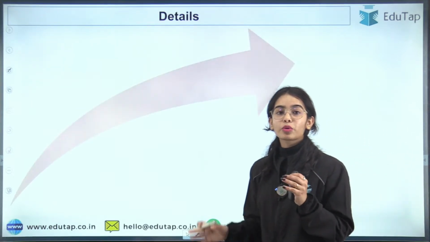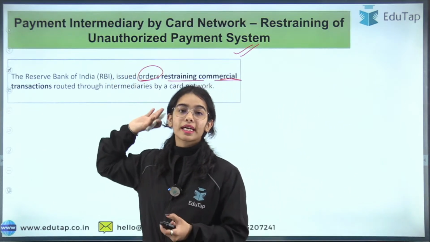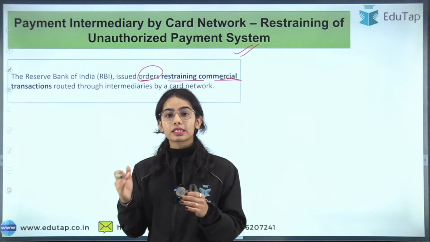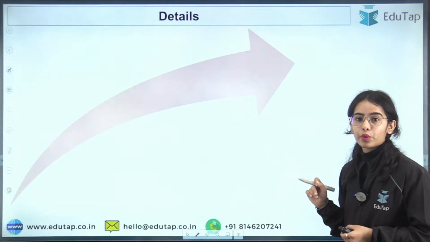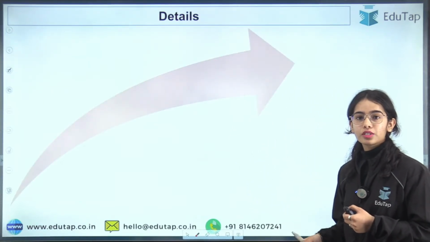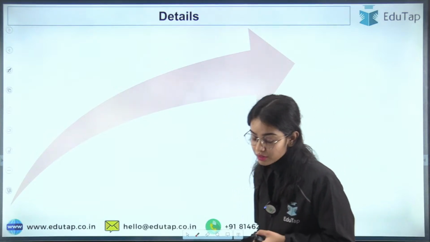So let's discuss the details regarding the unauthorized payment system. Let's discuss in depth what the details are. Okay, clear? Is it clear to everyone?